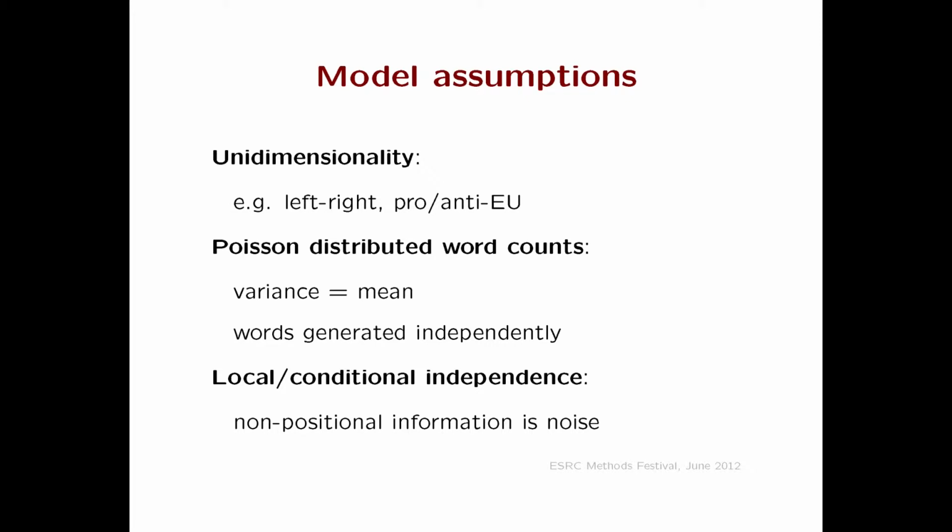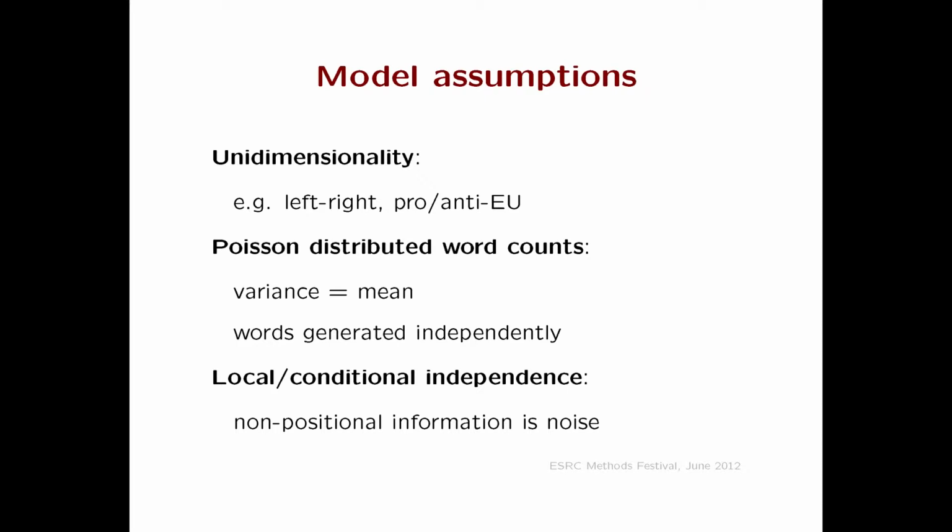Well, that will depend on whether the assumptions these models make are reasonable, and here we're going to break down the assumptions that scaling models make into three broad groupings. First of all, these models do assume there is only one dimension that people are taking a position on: unidimensionality. So it's, let's say, how warmly we feel towards further integration with the European Union, or a traditional redistributive left-right, or something like that, but there's only one of them.